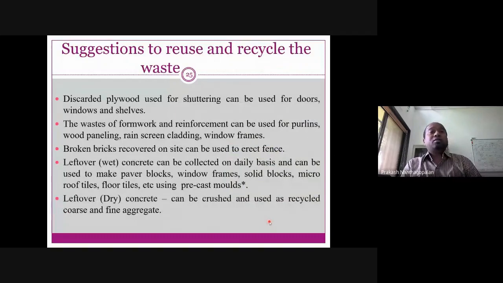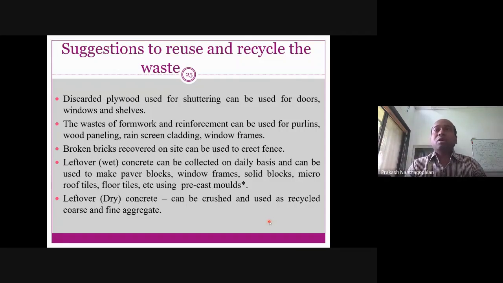Some of the other things which are very generic: discarded plywoods can be used for doors, shelves, and things. So what I'm saying is, for example, if these sites are happening closer to a village, the plywoods which were used can be given to them. In case they cannot afford a new door, they can use these plywoods as doors, and roofs as well. Because nothing is there, at least this can be given, rather than dumping them somewhere else.